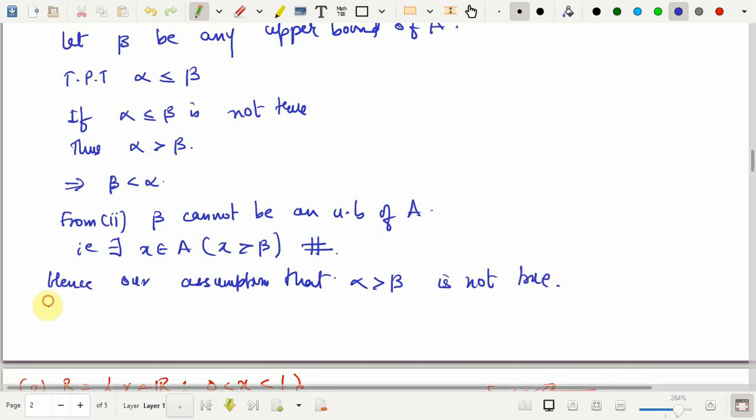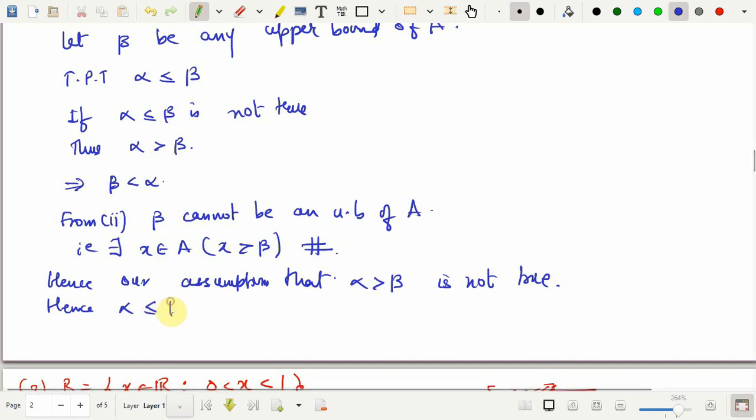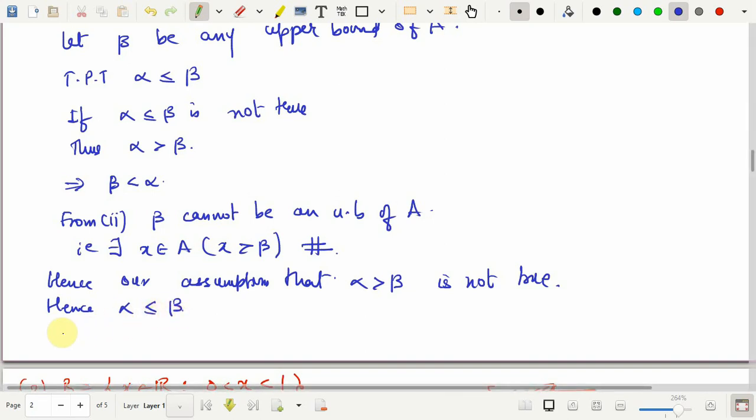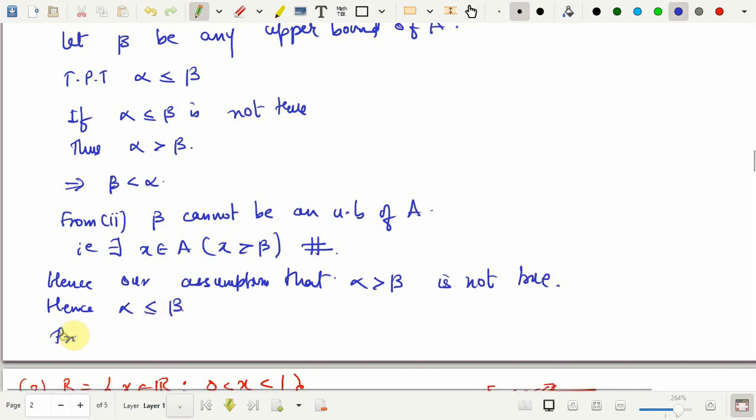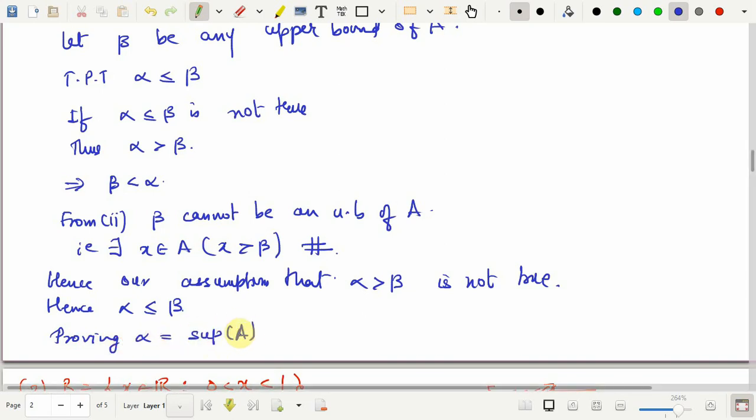Hence, the only possibility is that alpha is less than or equal to beta, and therefore proving alpha is the supremum of A. So this is the way we prove this if and only if result. Now, there is one generalized result which is derived from this same statement. We will prove it next.